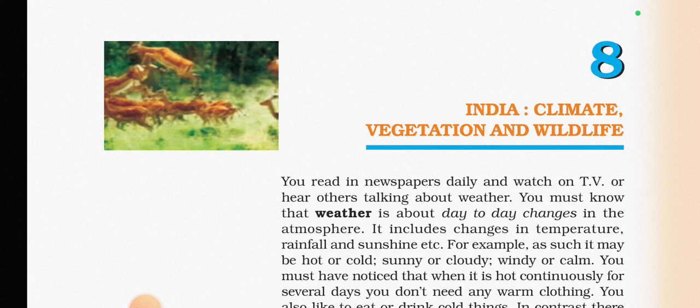Climate is an aggregate of weather conditions, generally taken over 30 years plus. When more than 30 years of data is aggregated, we determine the climate of a particular place, whether it is a hot climate, cold climate, rainy or monsoon type of climate.